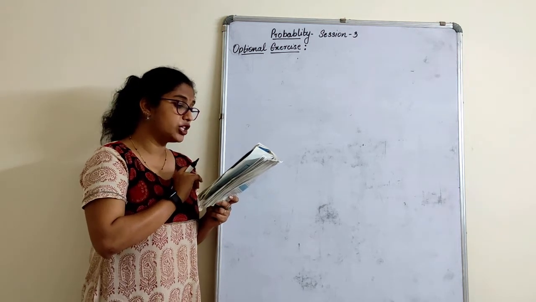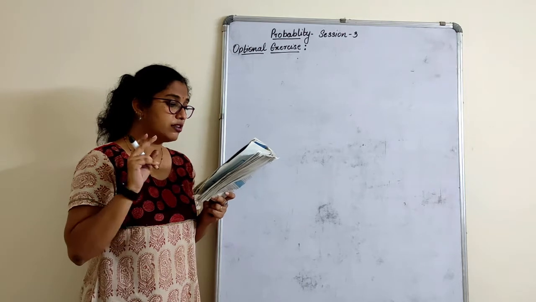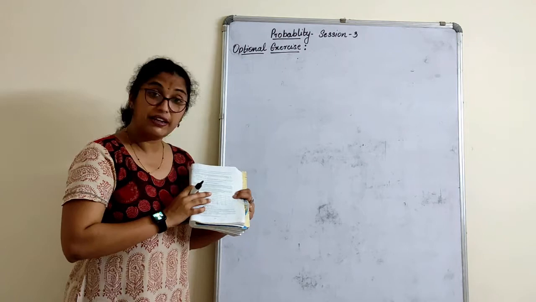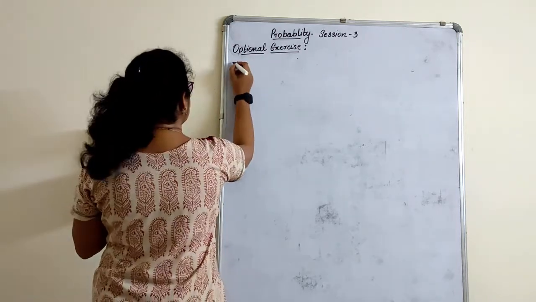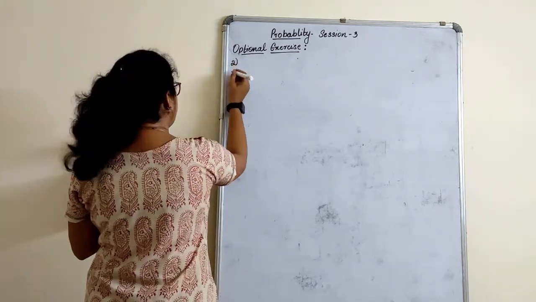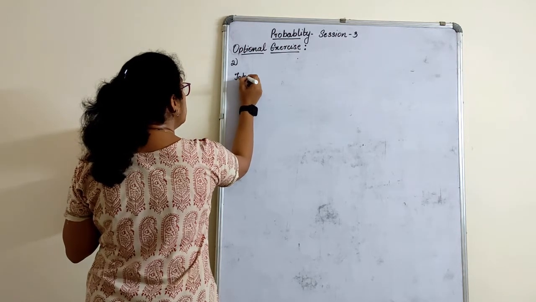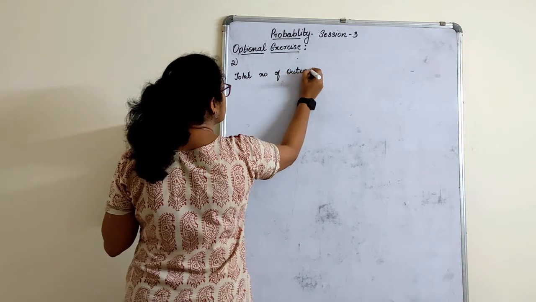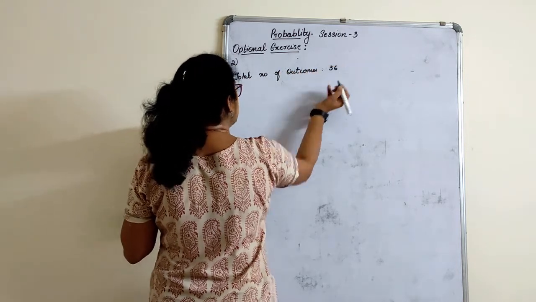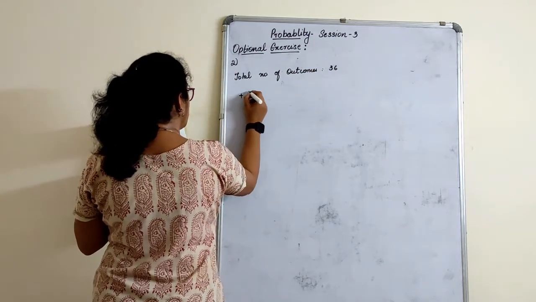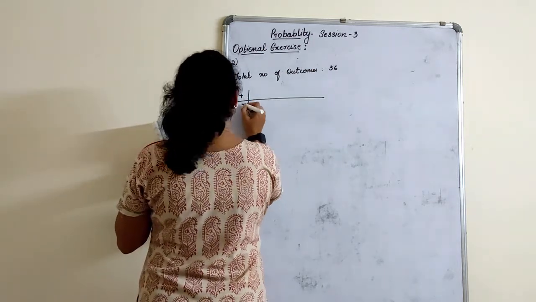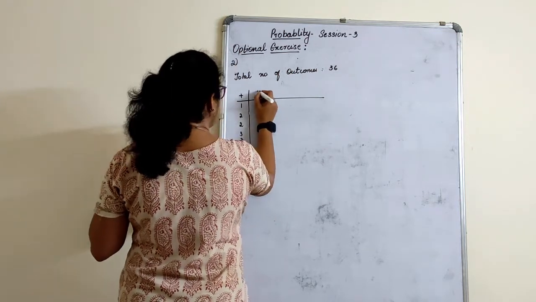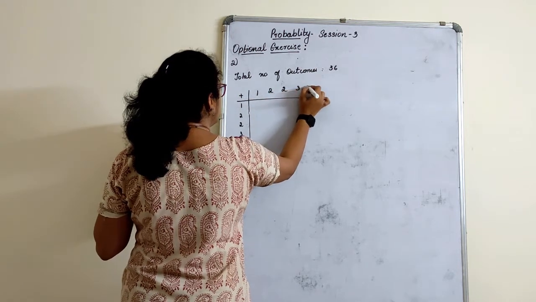Complete the following table, which gives a few values of the total scores on the 2 throws. Total scores. If you can see in the textbook, they have given here the top one is plus. So first of all, I will write here the total number of outcomes is 36. Just look here, I'll just draw a small part of a table here. So this is 1, 2, 2, 3, 3, 6. Same here. 1, 2, 2, 3, 3, 6.